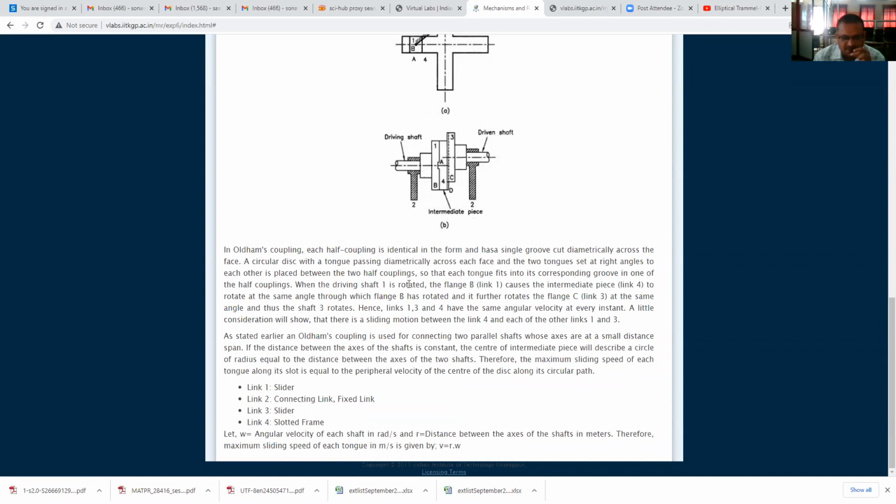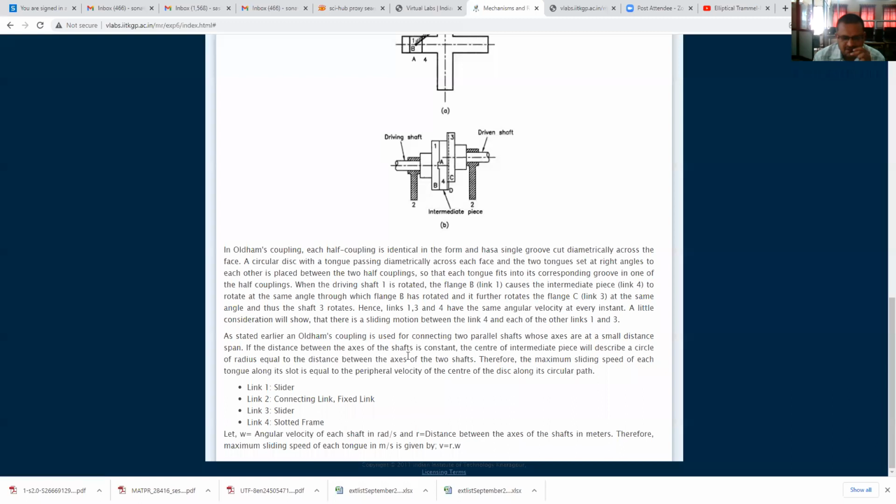When the driving shaft 1 is rotated, the flange B, see that this driving shaft is connected to this flange, it is having a horizontal slot. This driven shaft is connected to link number 3, it is having a vertical slot. This intermediate piece is having two slots diametrically opposite to each other. These are two projections, they will fit in the respective discs. Therefore, as stated earlier, an Oldham coupling is used for connecting two parallel shafts whose axes are at a small distance apart. That small distance is up to 20 mm only.